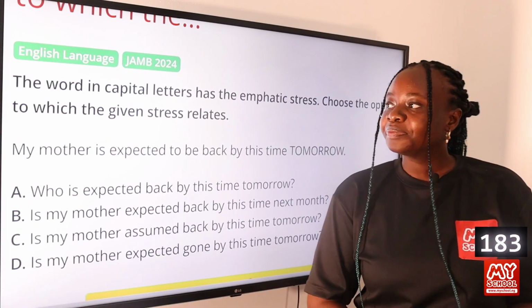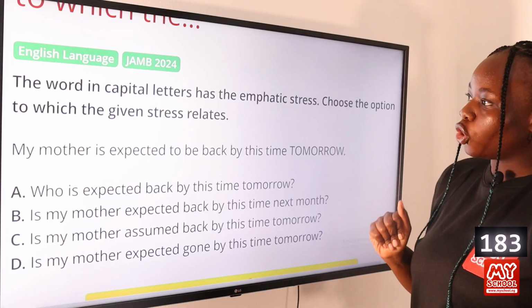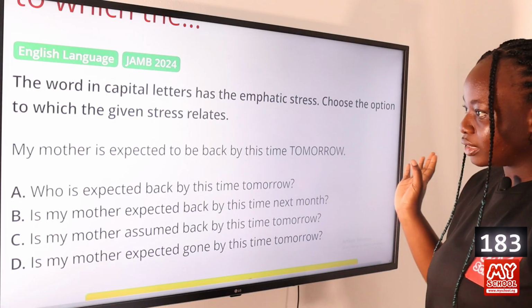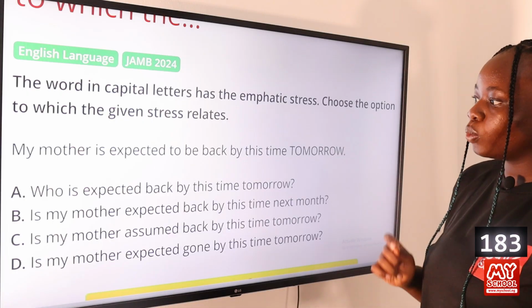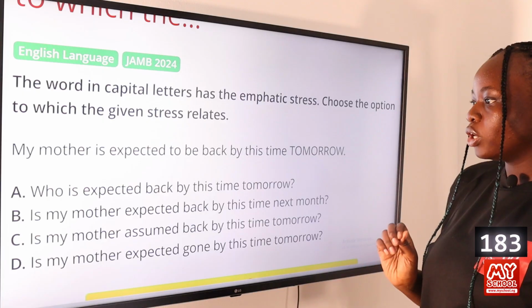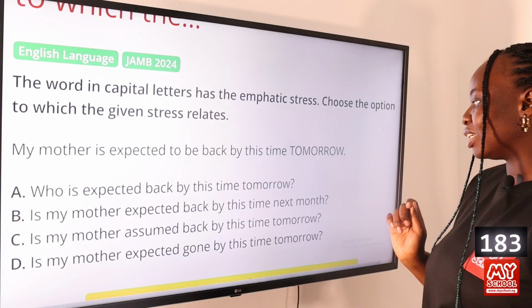Question 183. Again, we are to look for the option to which the given stress relates. My mother is expected to be back by this time tomorrow. Option A, who is expected back by this time tomorrow? B, is my mother expected back by this time next month?